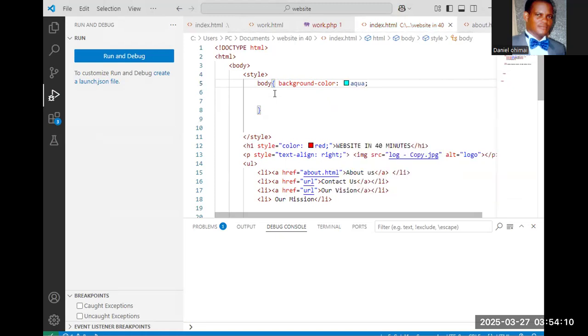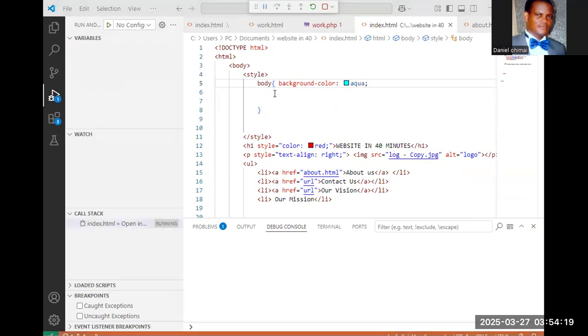Now background color. So I already have a performance. Now let me run first.